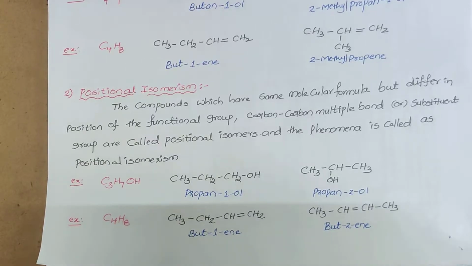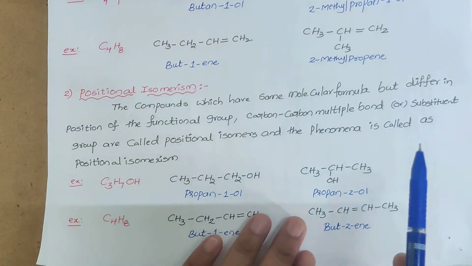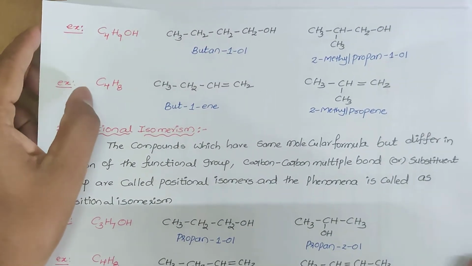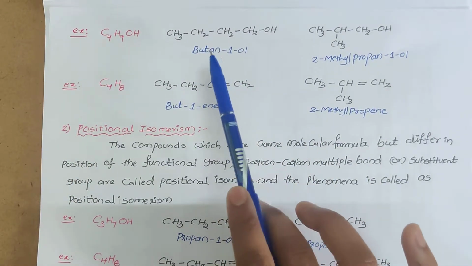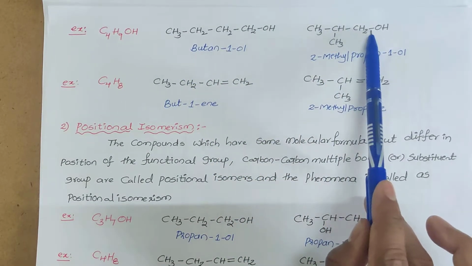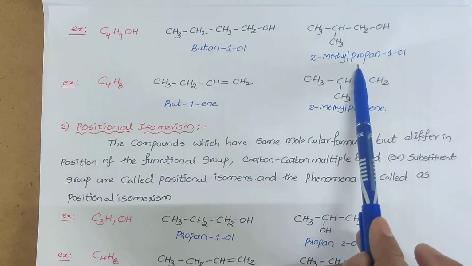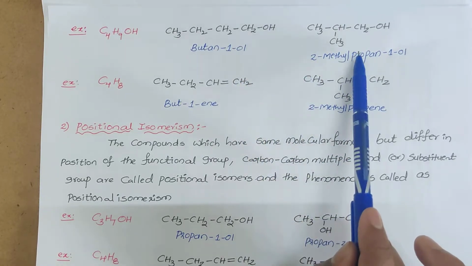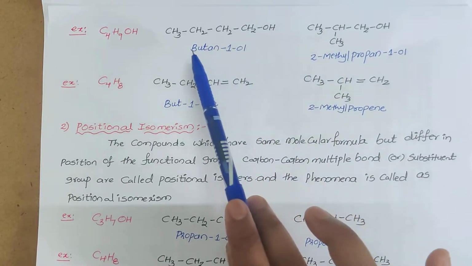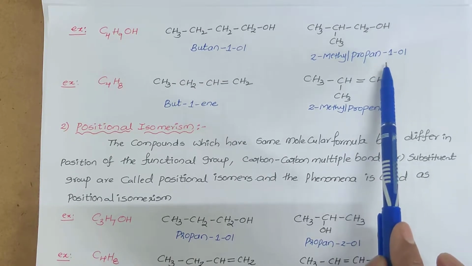You can see another example. Butan-1-ol and 2-methylpropan-1-ol. Both have the same molecular formula, but they differ in the carbon skeleton. Here all the carbon atoms are straight. Here there are 3 carbon atoms and one branch is there. Here the root word is but, here the root word is prop. Both have the same molecular formula but differ in the carbon chain. That's why butan-1-ol and 2-methylpropan-1-ol are said to be chain isomers.